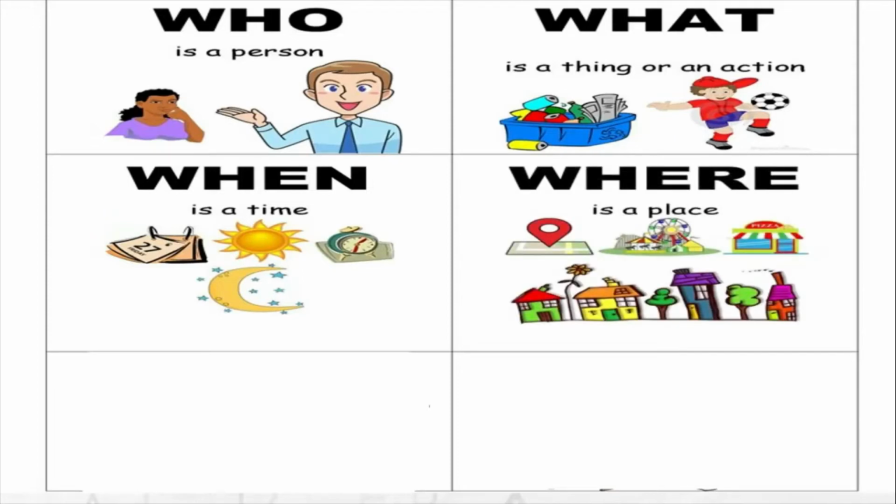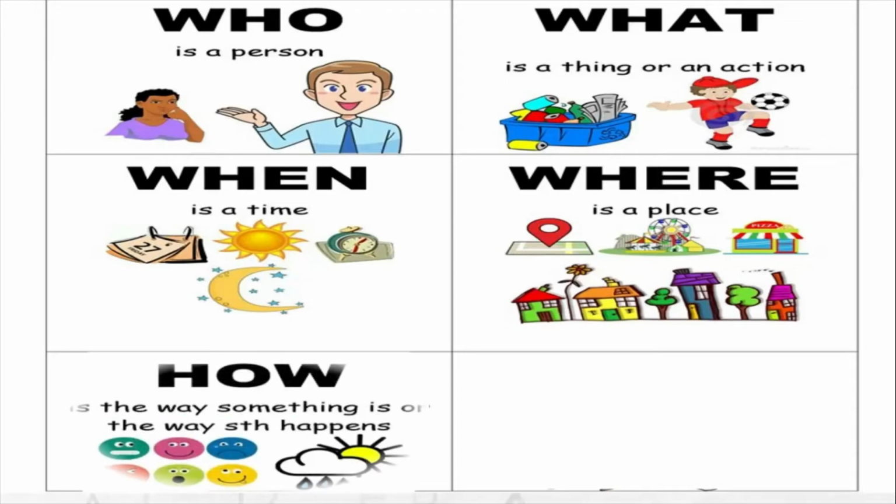Then coming to the next one, which is where. Now where means what? Place, location. Where is the car going to? Or where is the circus located? Where is the yellow building? So this is where, which indicates place.